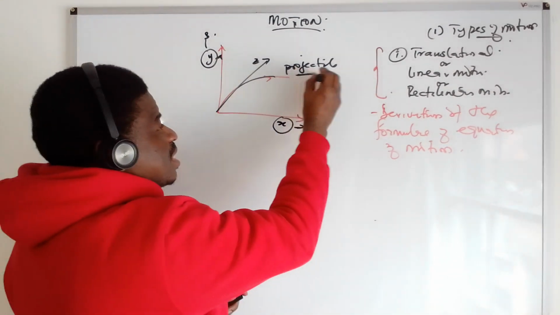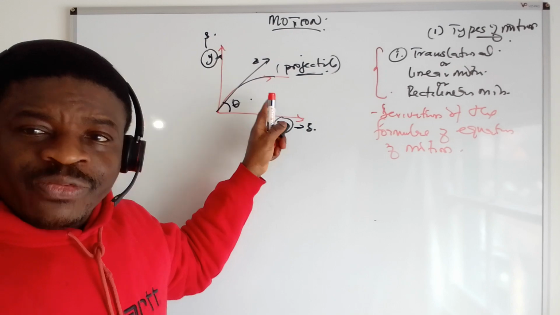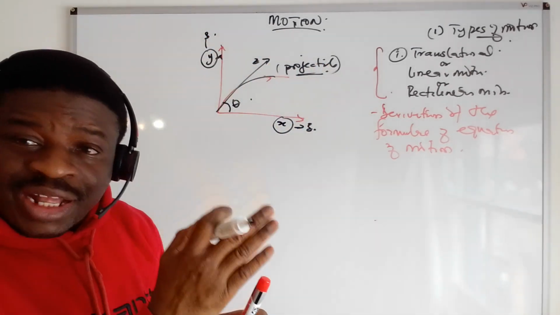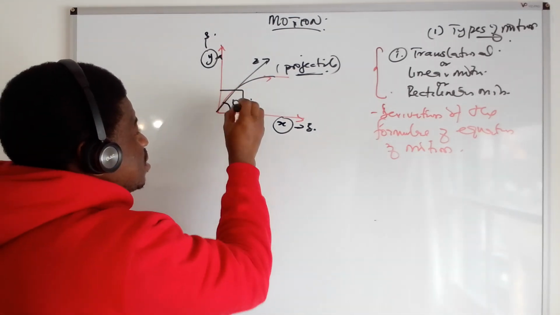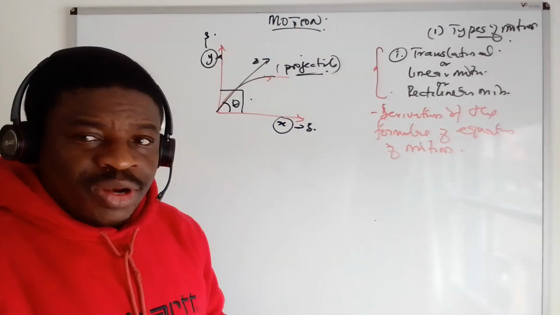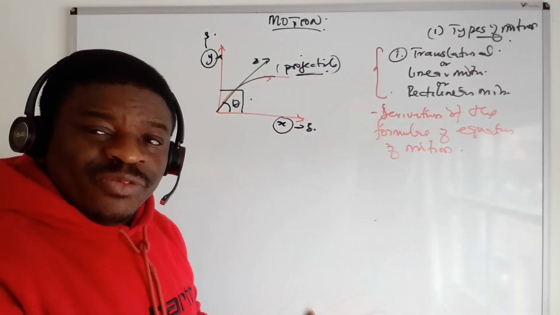Then on projectile, you are now moving at an angle of theta. Take note, for the y-axis, you are also moving at an angle, but you are moving perpendicular, which is like 90 degrees. And because of that, we say perpendicular. It does not really reflect in our calculation. But in projectile, you are moving at an angle.